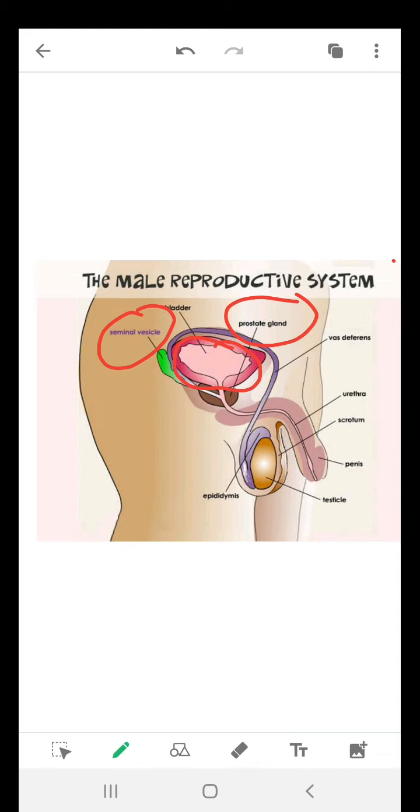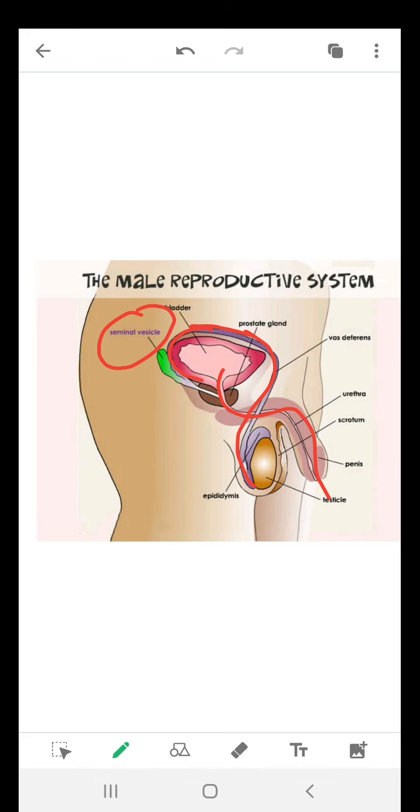Now here we see the bladder, and the opening of the bladder is called the urethra. In males, I want to tell you this thing: there is only a single opening for the passing of urine and for the passing of sperms. The sperm duct will carry the sperms, then on the way we have the prostate gland and seminal vesicles.